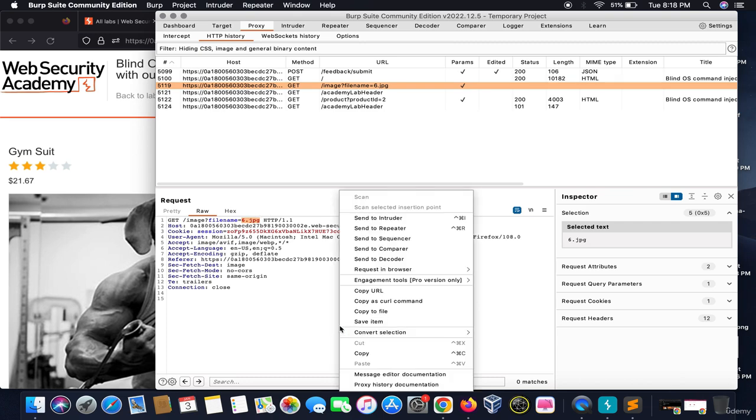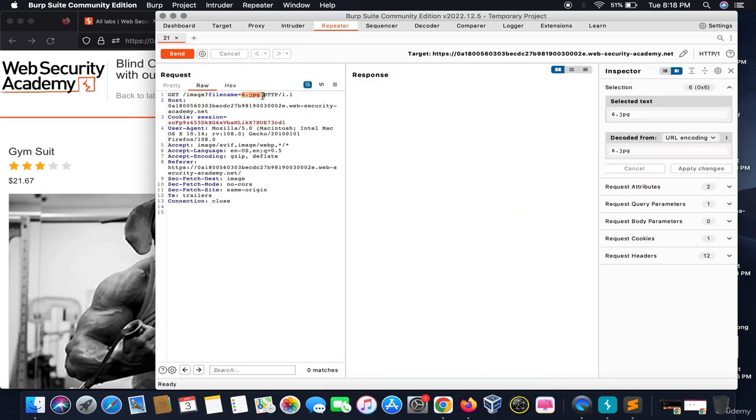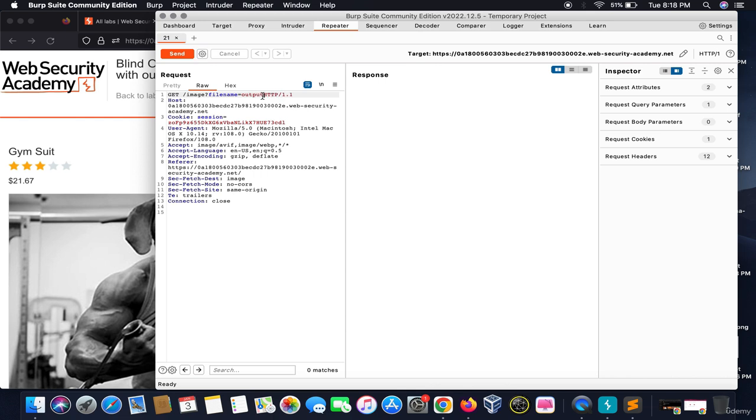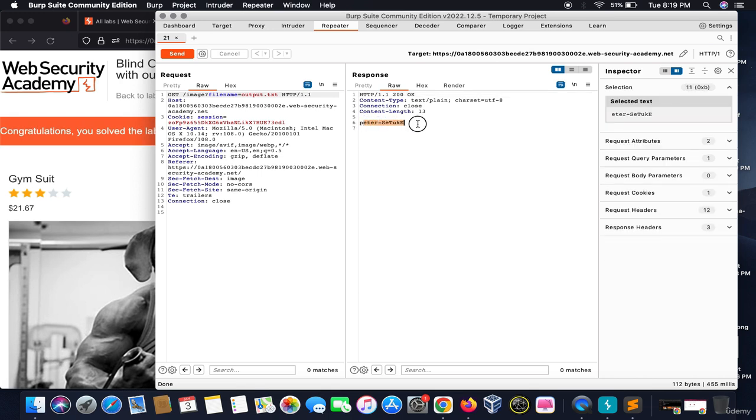So we will take this to Repeater, and the file name was output.txt. When we did this, it says Peter Setuke.